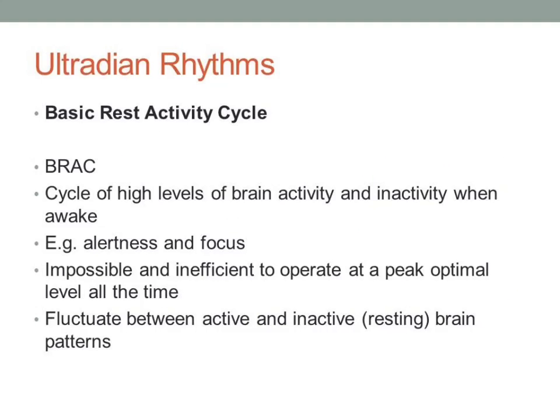Another 90-minute cycle is referred to as the Basic Rest Activity Cycle, or BRAC for short. This is essentially a cycle of activity and inactivity, influencing a number of behaviours and functions. For example, alertness and focus have been suggested to peak and trough over 90-minute periods in waking hours. The idea is that it would be impossible and inefficient to operate at a peak optimal level all the time, and so we may fluctuate between active or excited and resting or inactive brain patterns to maintain an optimal level at least some of the time. Kleitman proposed that this was connected to the 90-minute cycle of activity and slowing of brain waves observed when we sleep.